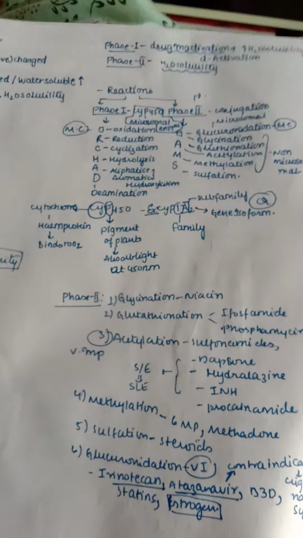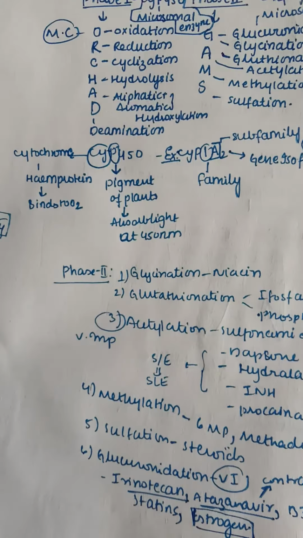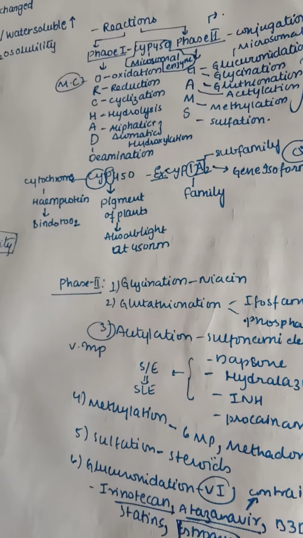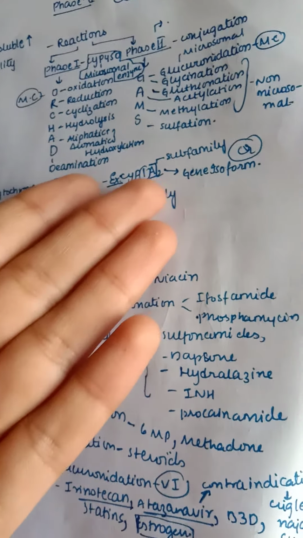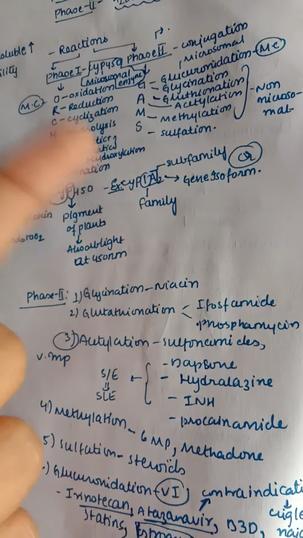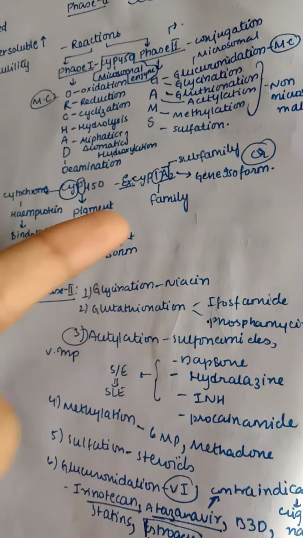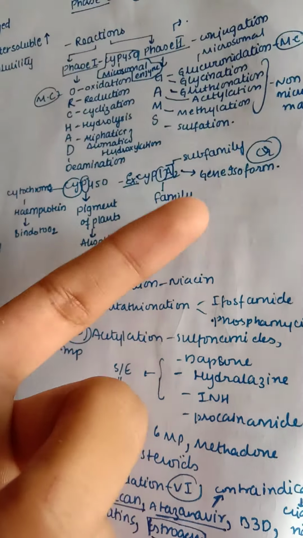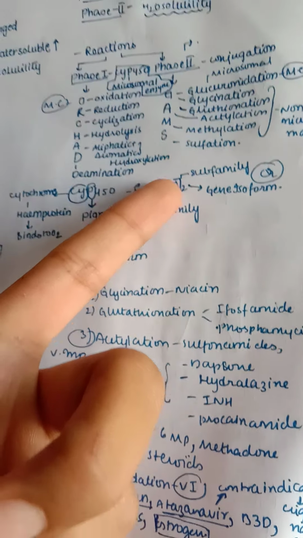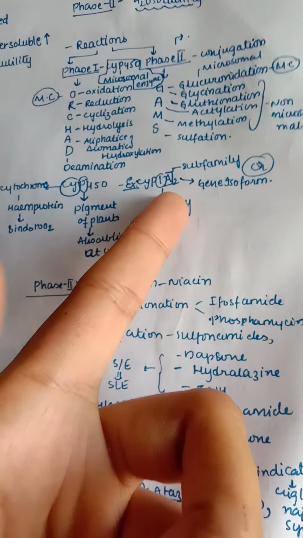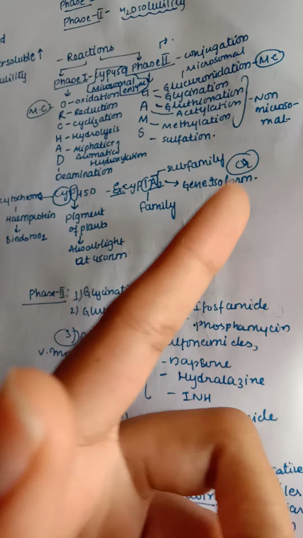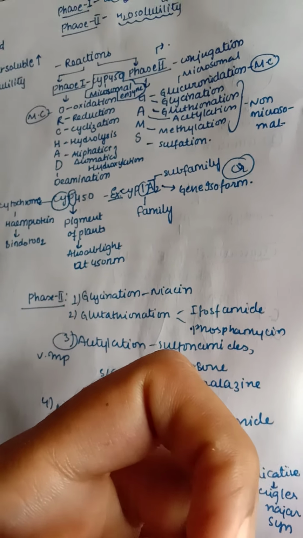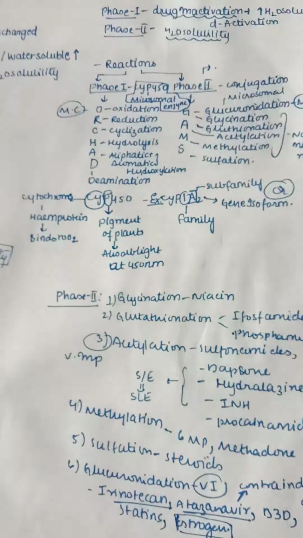There are several branches of this CYP450. For example, you can take CYP1A2. Here 1 represents the family, A represents the subfamily, and number 2 represents the gene isoform. This may be an important question.